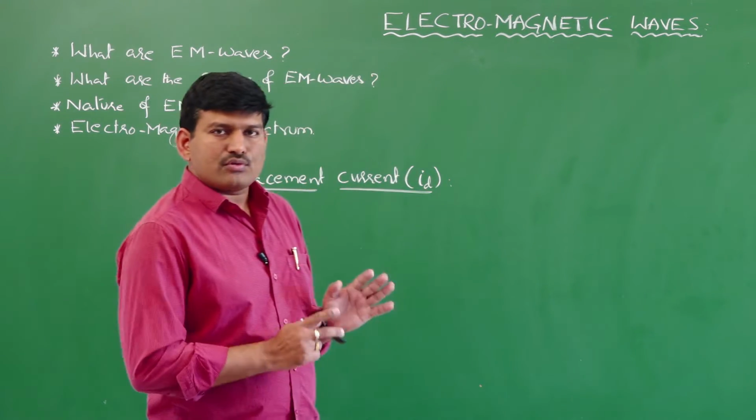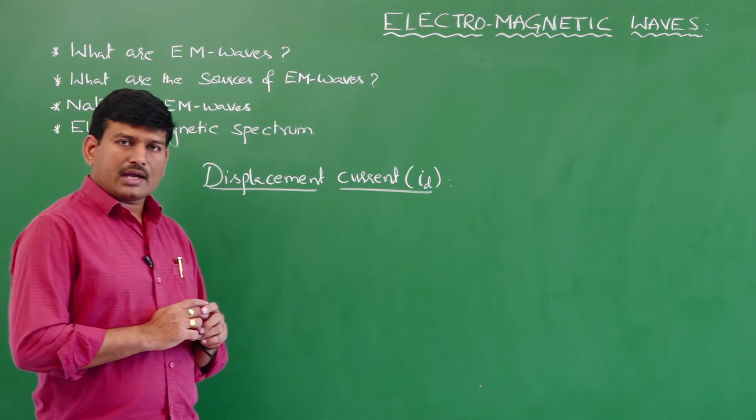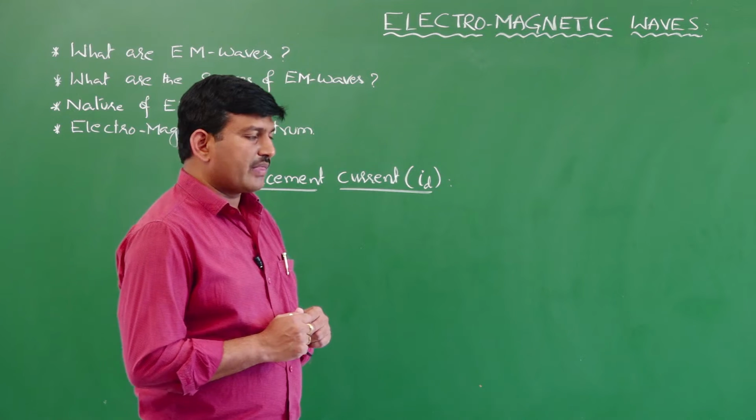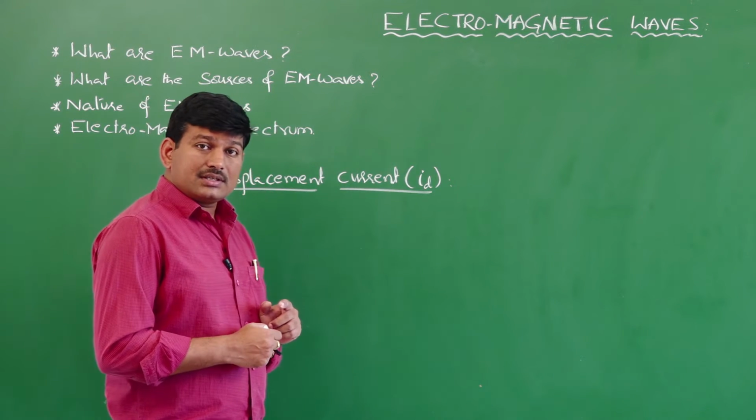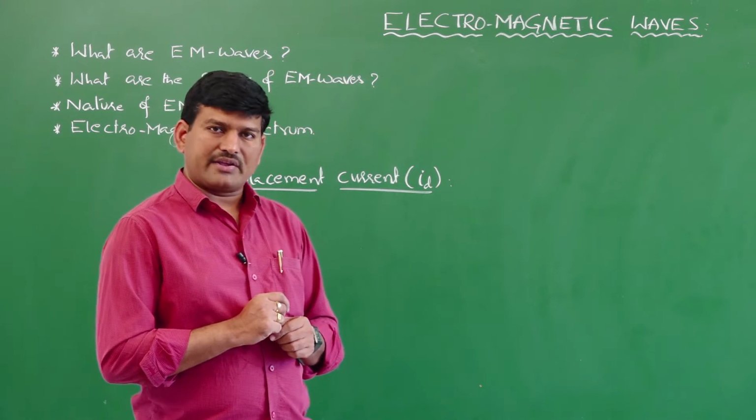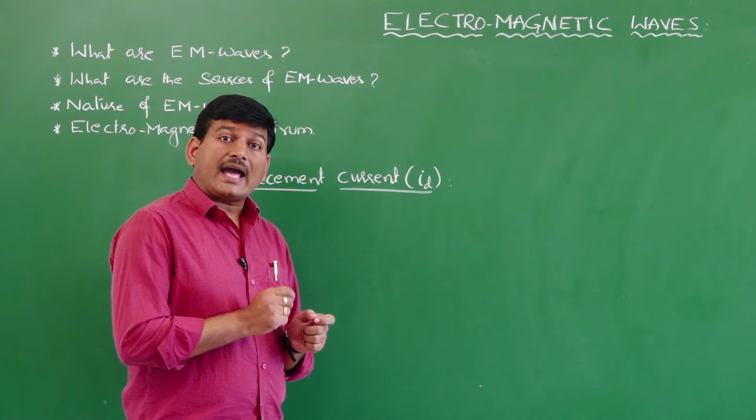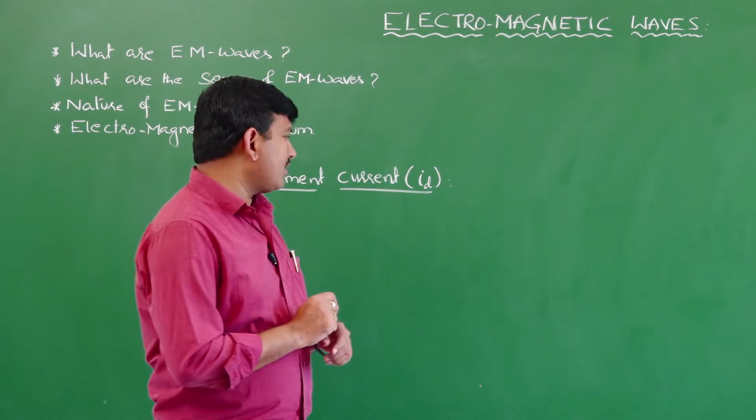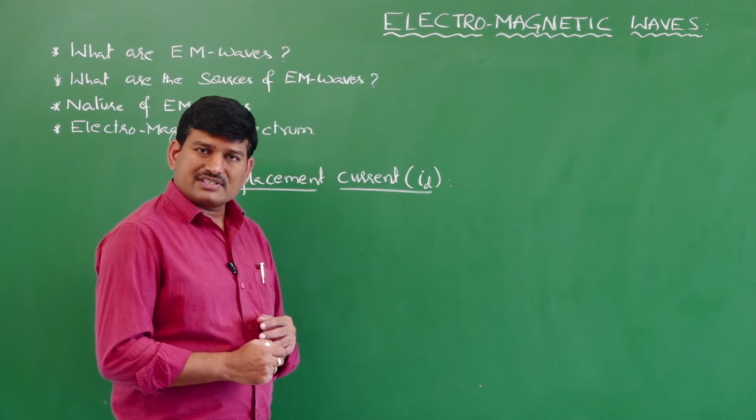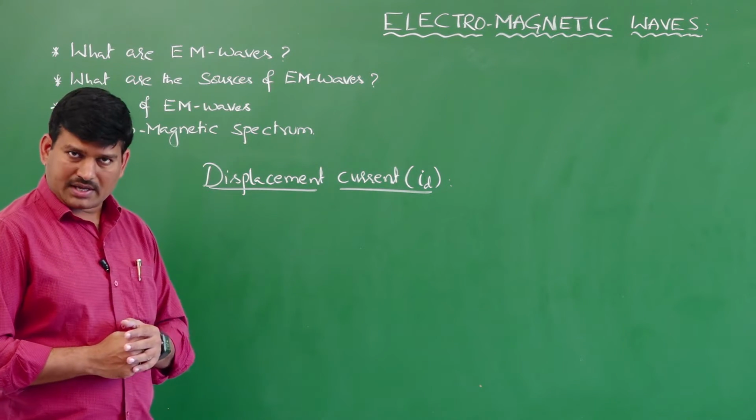Previously we know that a moving charge or a current passing through a conducting wire is responsible for magnetic field. But now we are going to learn there is another term which is responsible for the magnetic field, and that term is the time varying electric field, which is also responsible for producing the magnetic field. That we will understand while learning about this displacement current.